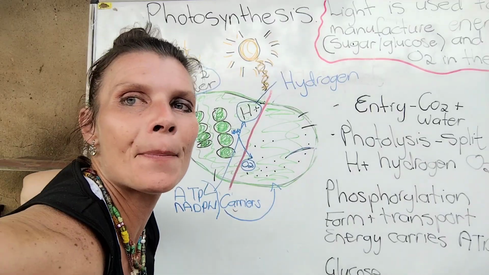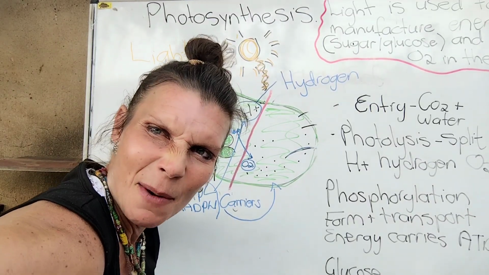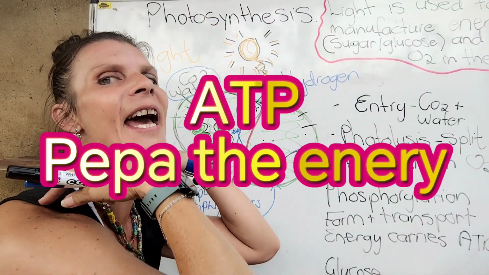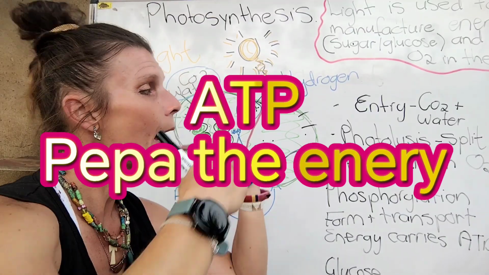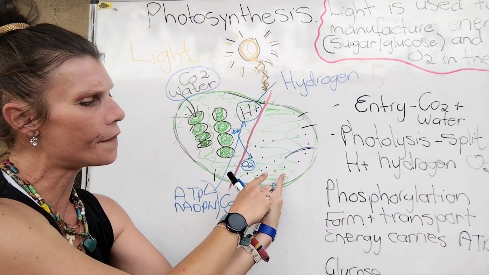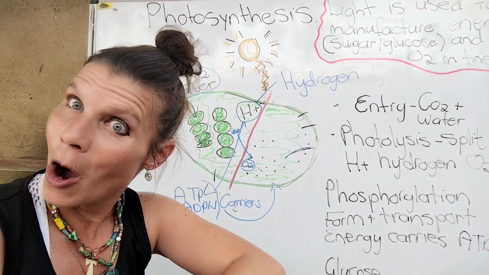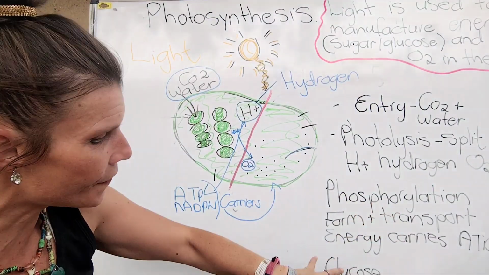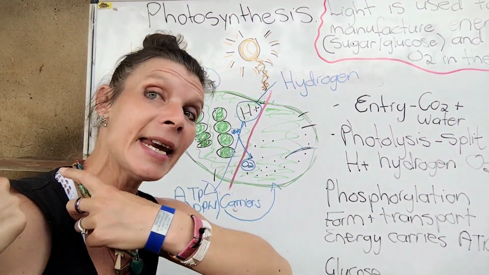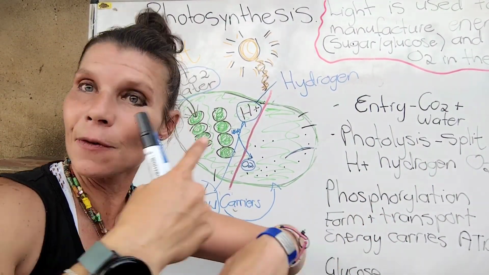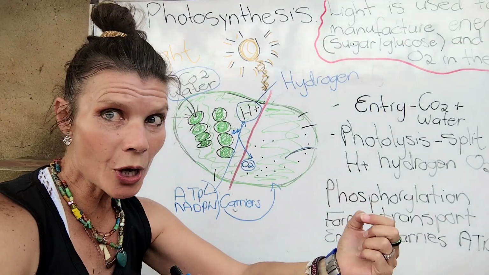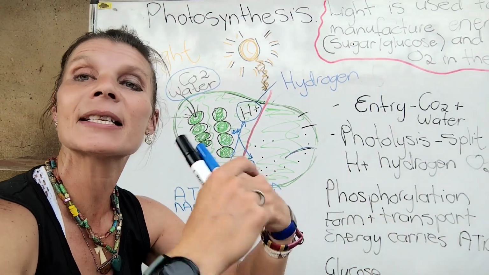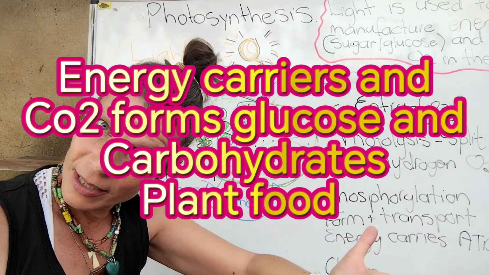Ne, they are the PEPAs. ATP, my PEPAs. They are carrying the energy into the dark phase. And then my last phase, which is the dark phase, is where my energy carriers are forming now glucose, carbohydrates and starch for my plant.